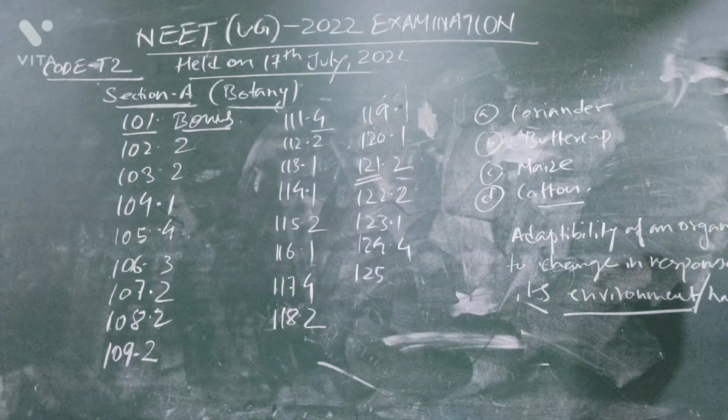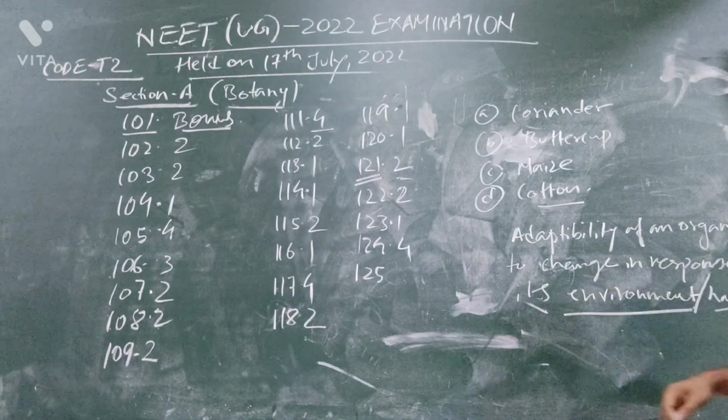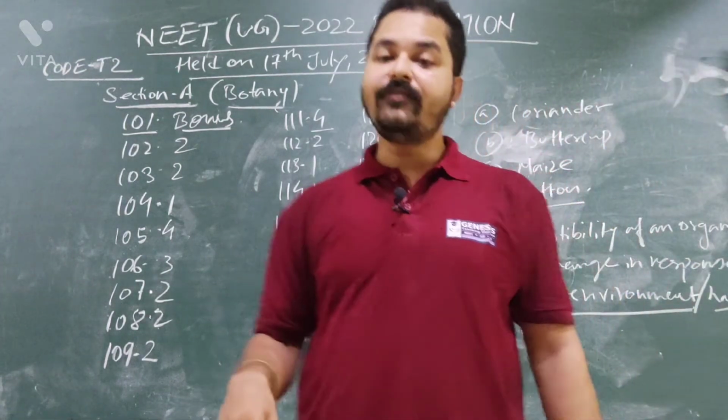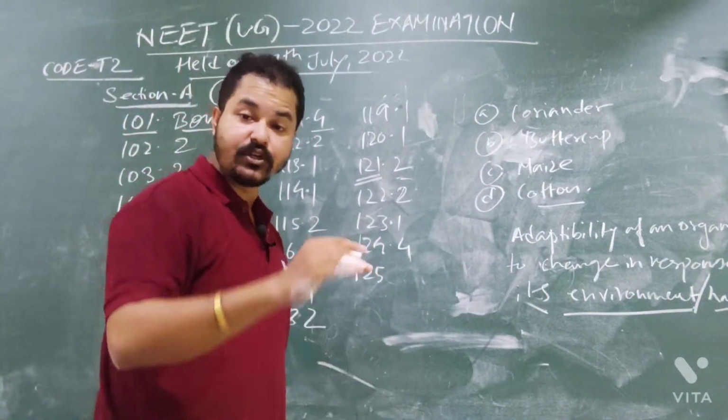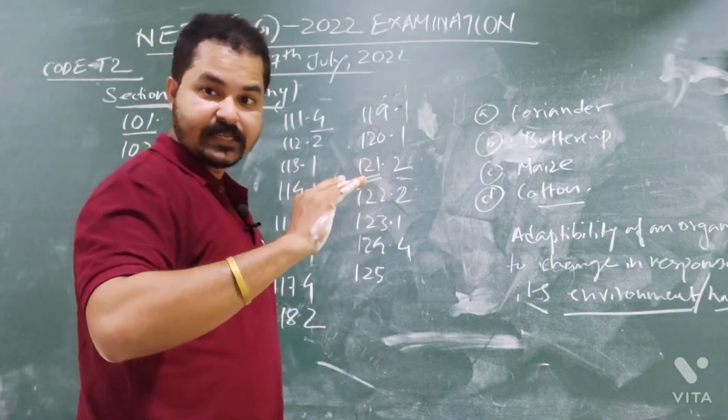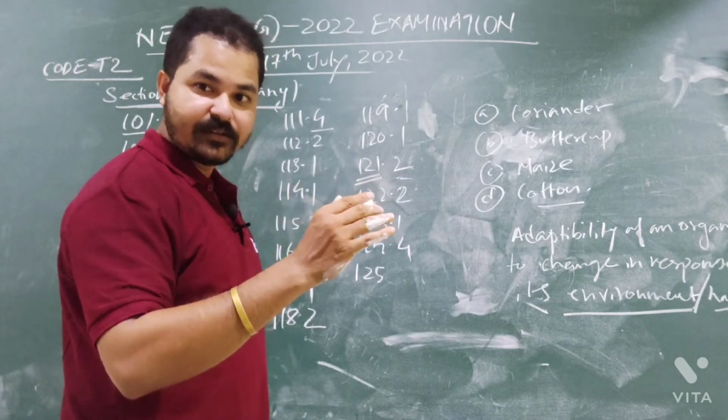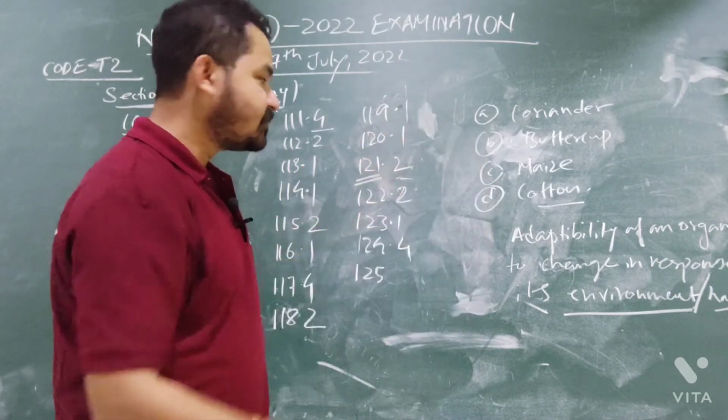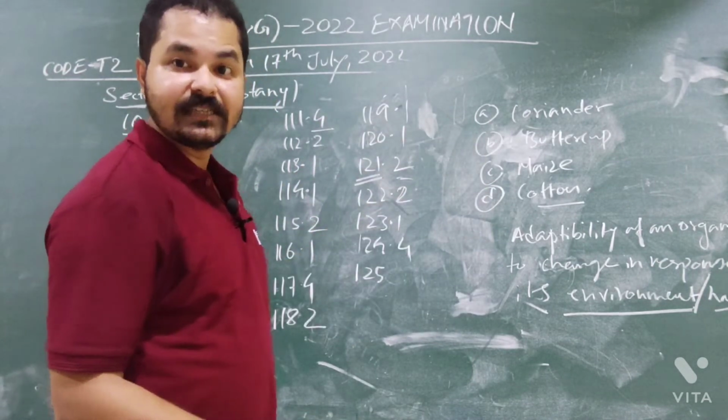So this is plasticity. That means a plant leaf will show changes according to the environment. It will change its shape or structure according to the environment or habitat. So this is known as plasticity.